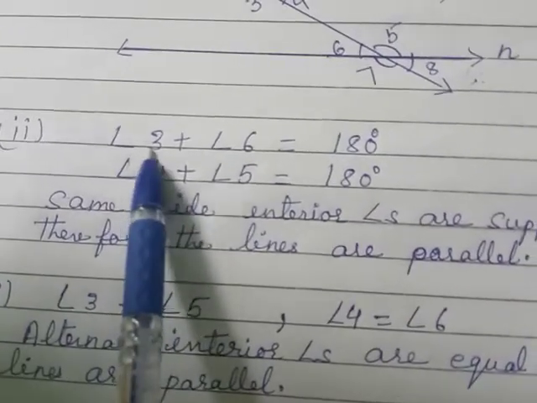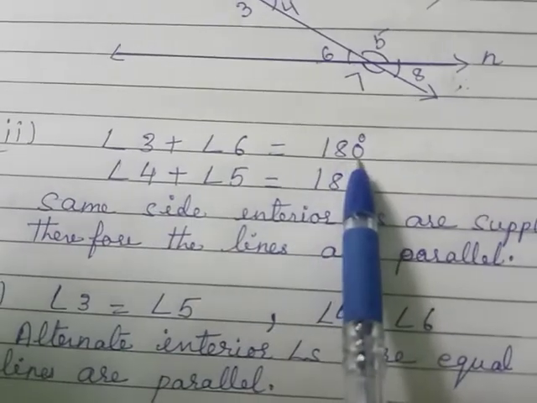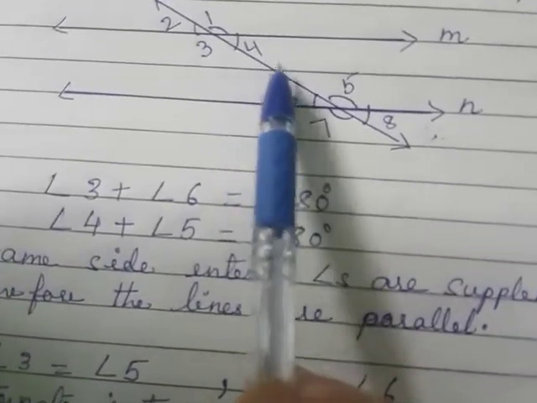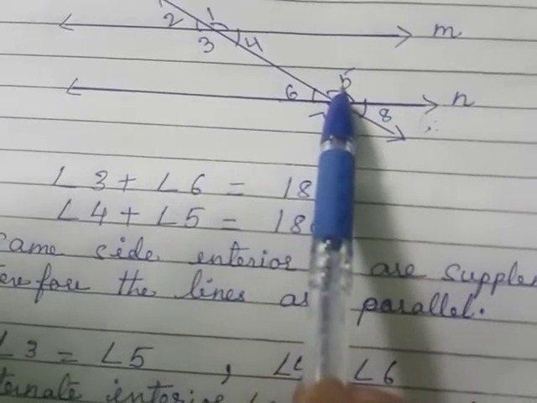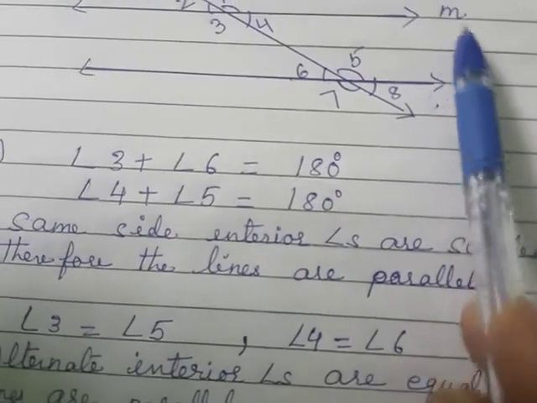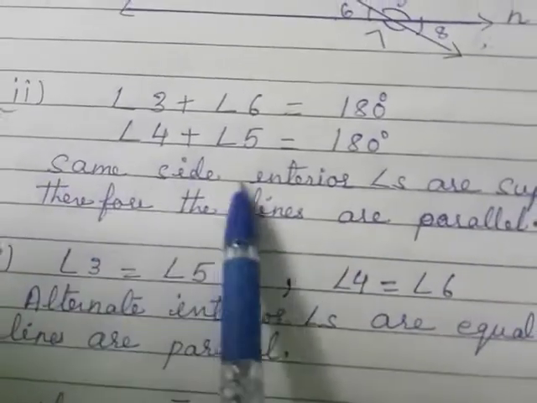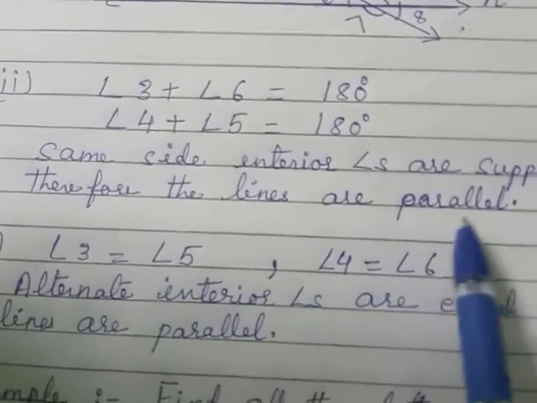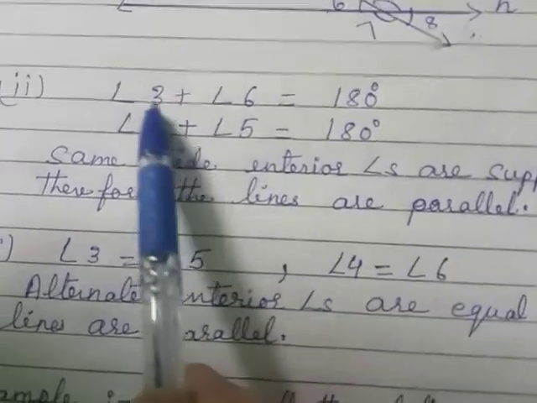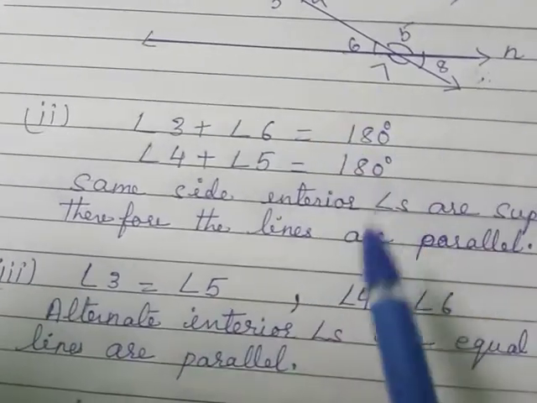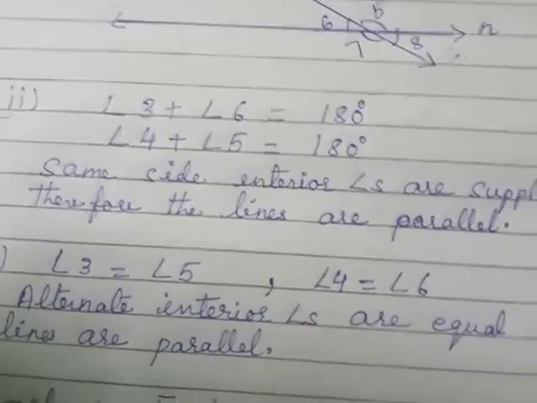See here, angle 3 plus angle 6 is equal to 180 degrees. This is one pair. And here is another, angle 4 plus angle 5, that is another co-interior pair. If their sum is 180 degrees, then also the lines are parallel. Same side interior angles are supplementary, therefore the lines are parallel. So if the sum of any one pair is 180 degrees, then we can say the lines are parallel.